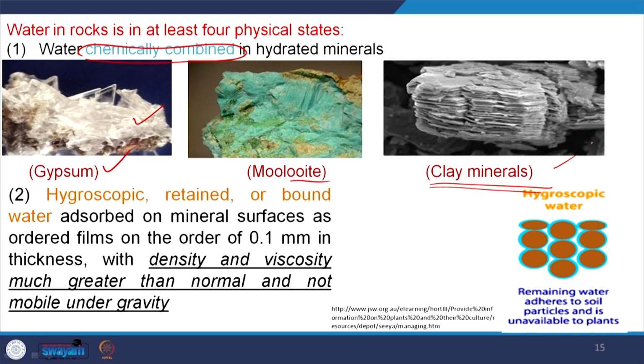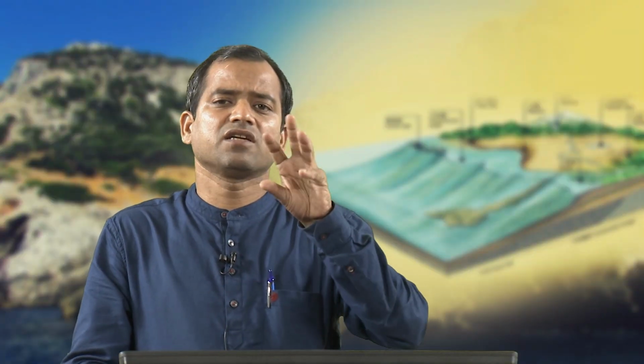Second type of water is hygroscopic water. That means, due to water's adhesive force, a thin film of water, which you cannot see with the naked eye, about 0.01 millimeter or less, remains on the boulder surface, on the rock surface. Here in this figure, this is the water which is surrounding the boulder, that is called hygroscopic water.